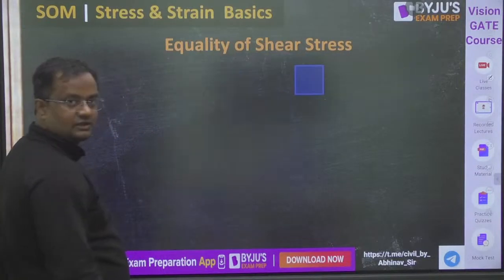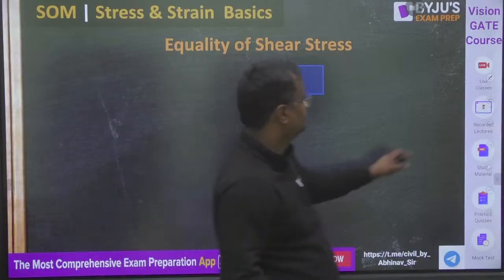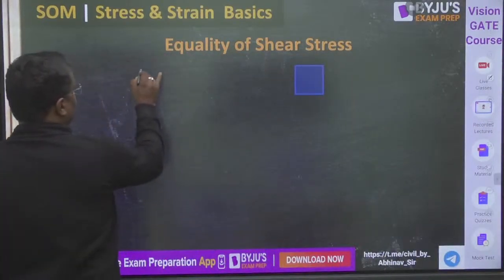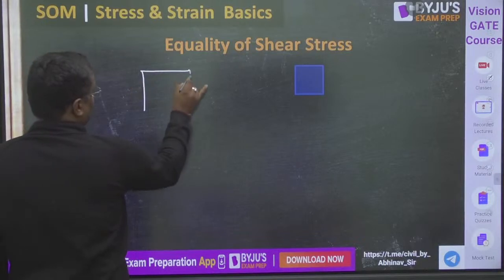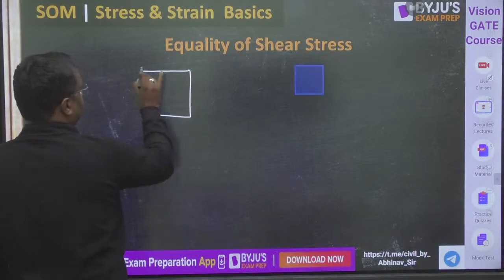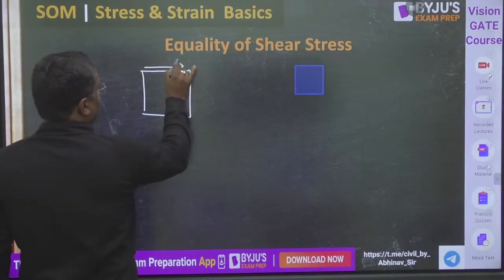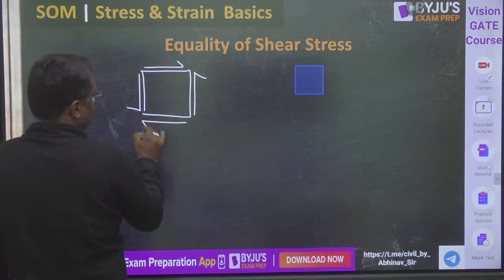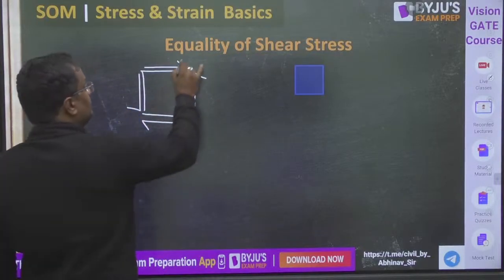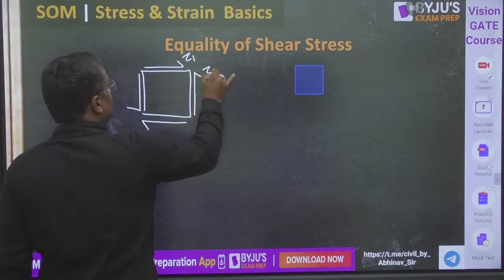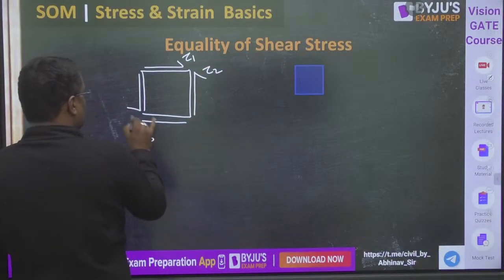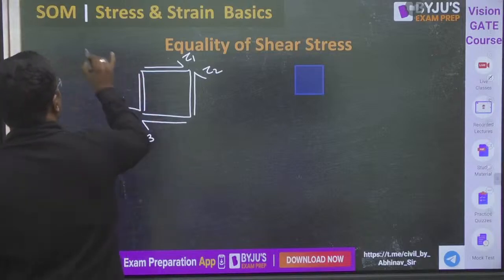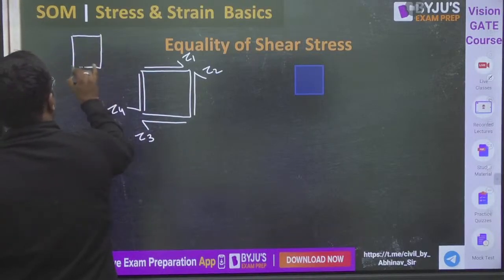I am doing the derivation now. See, everyone, this is a body. Shear is coming like this, like this, like this, like this. Suppose this is tau 1, this is tau 2, this is tau 3, this is tau 4, and actually the body is like this.